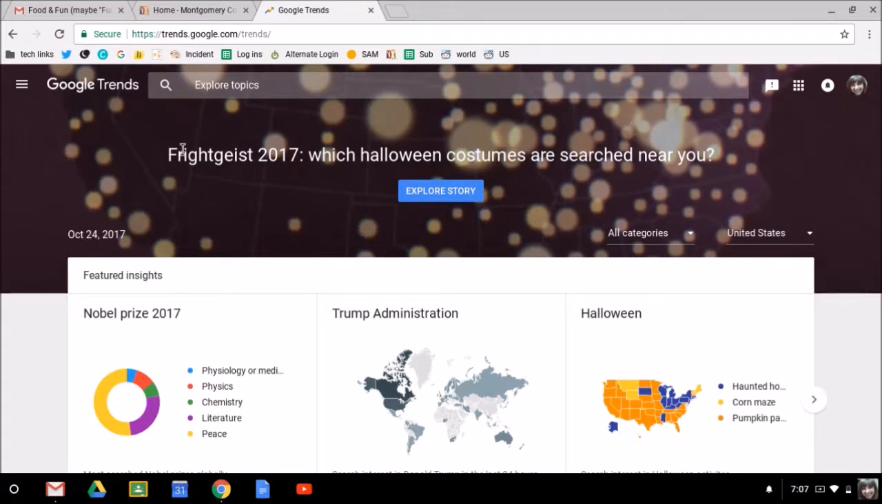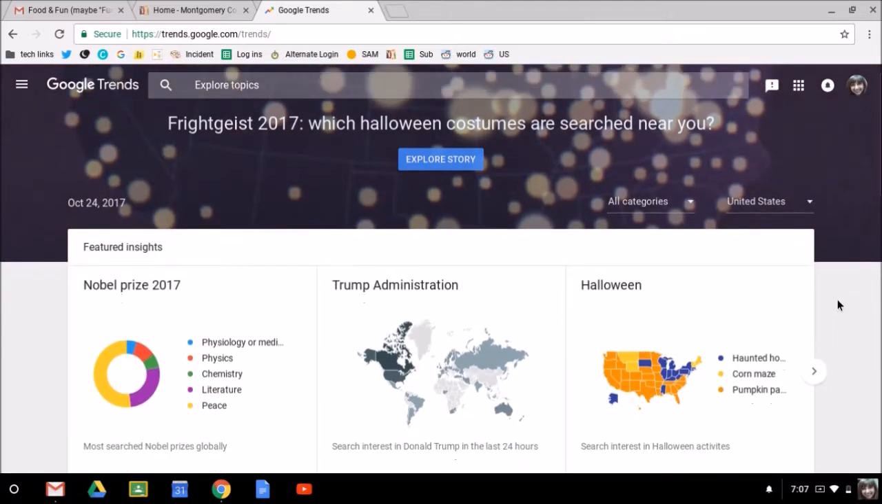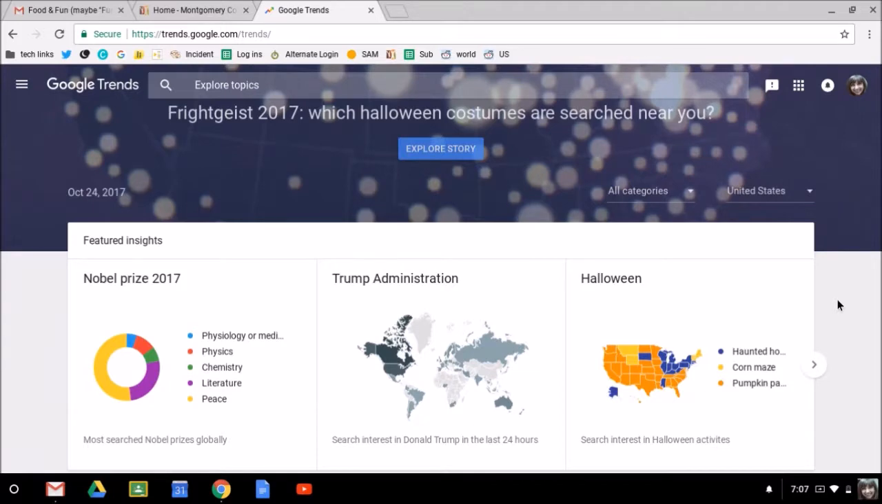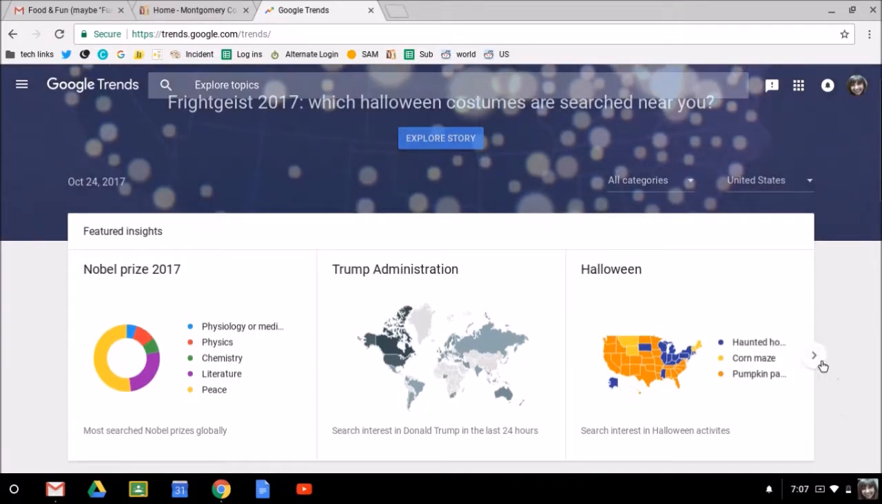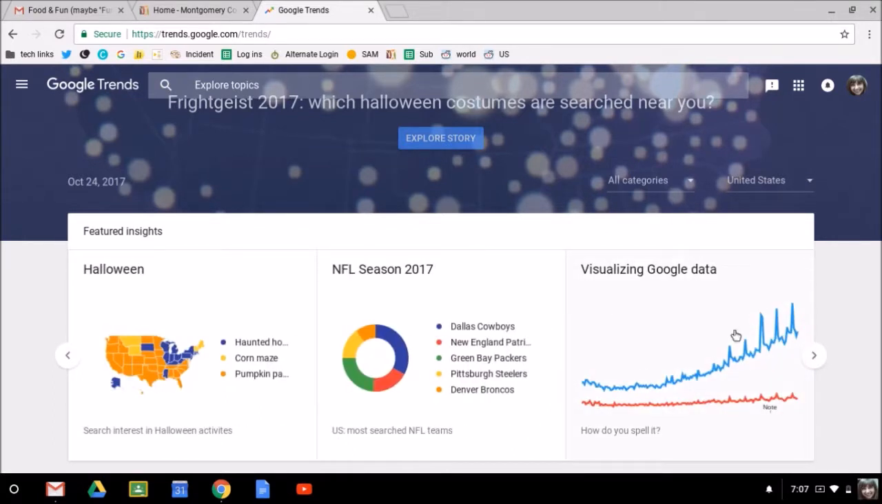And you'll also see that today's date is displayed along with some stories that Google has chosen to feature in a horizontal menu. So you can choose to follow up on those or not, and you can just click this arrow to see them. One thing you really should check out is visualizing Google data, because these are put together by individuals and they're really interesting ways that people have explored data. So when you get a chance, definitely check that out.